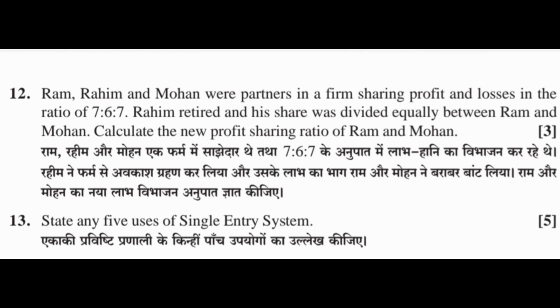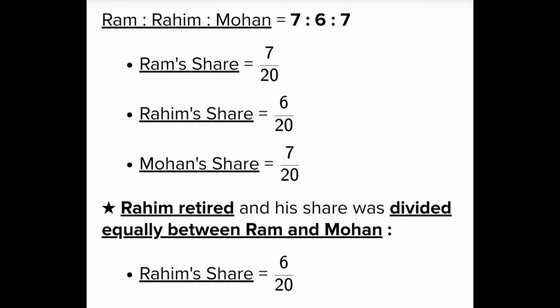12. Ram, Rahim and Mohan were partners in a firm, sharing profit and losses in the ratio of 7:6:7. Rahim retired and his share was divided equally between Ram and Mohan. Calculate the new profit sharing ratio of Ram and Mohan. Pause the video and see the answer.